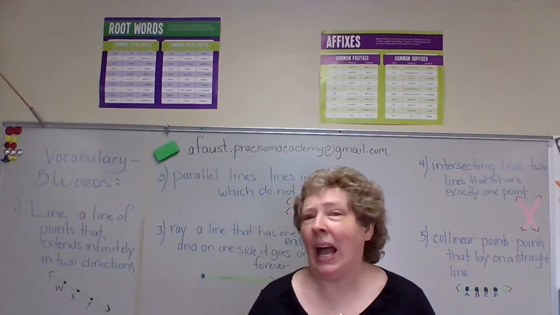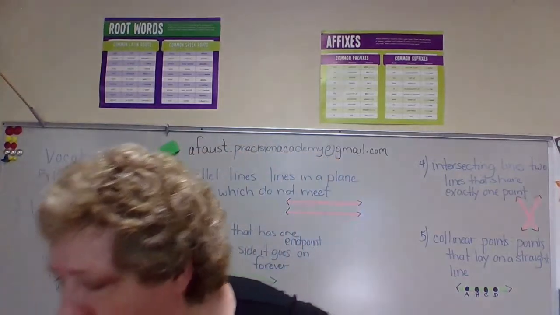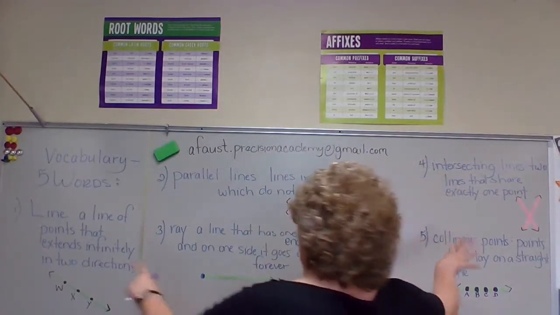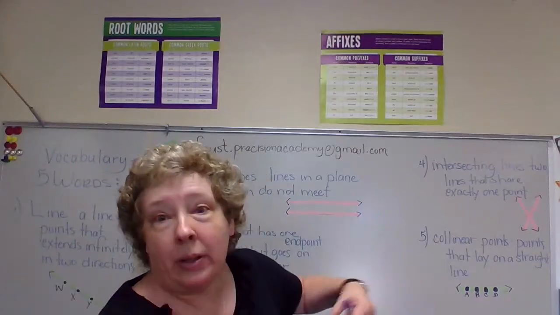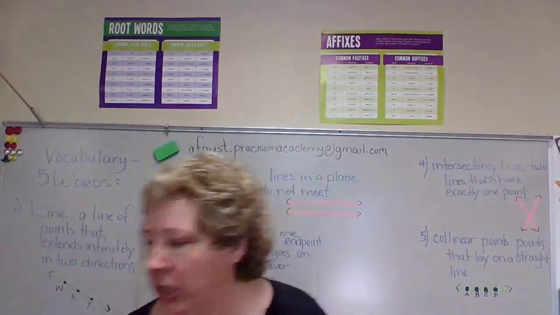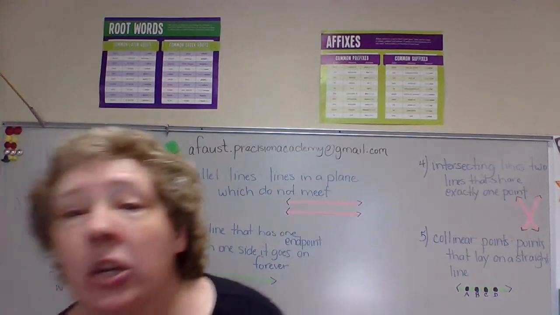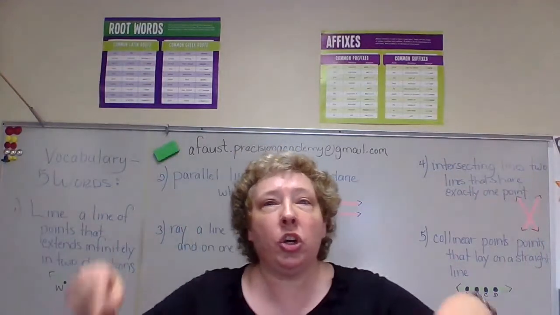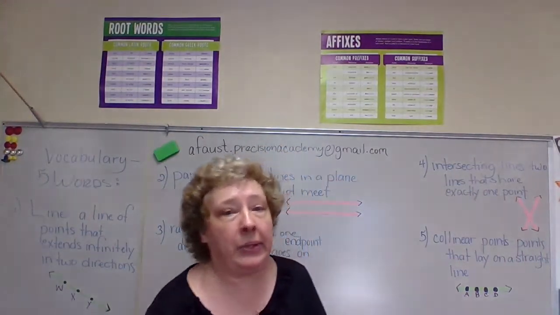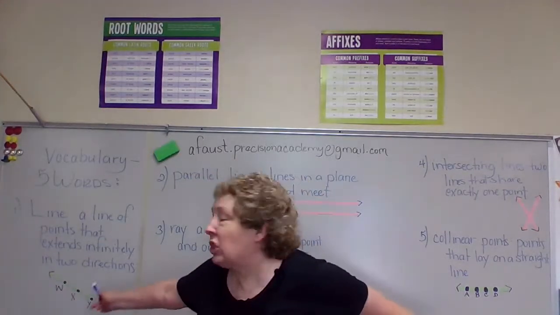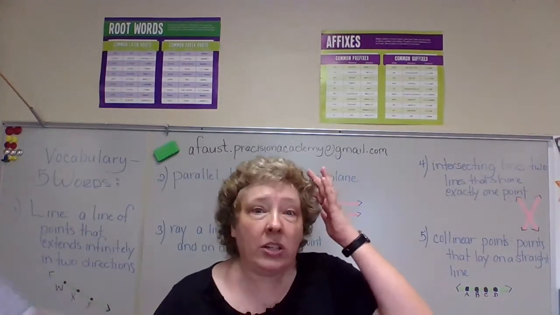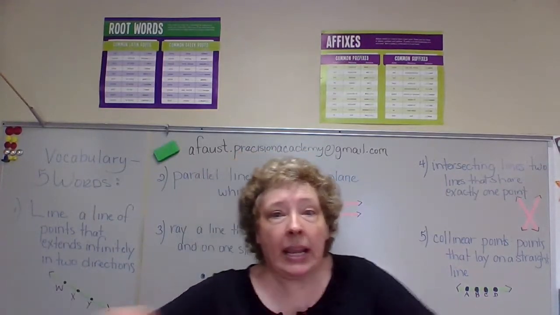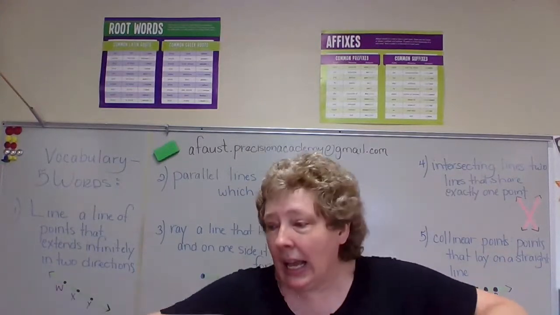Okay. I want you to do your own version of these drawings. Pretend they're complete drawings, not just paper on the board. Your own version. And I want you to make sure you label them so I can figure out what you're talking about, because it's going to be easy to mix up these two. So I need to know which one's your line, which one's your collinear points. Because linear means straight on a line.